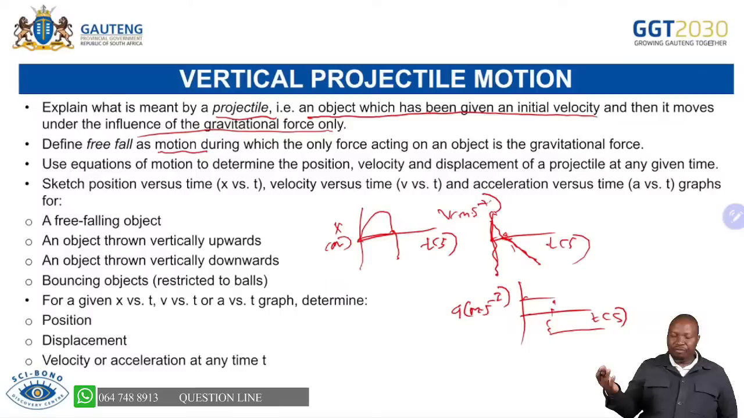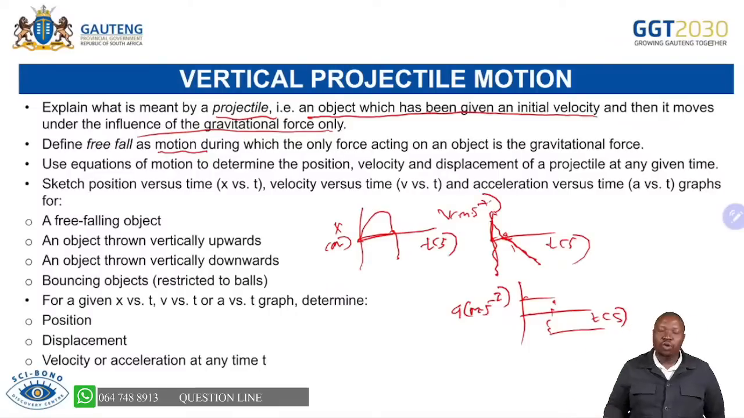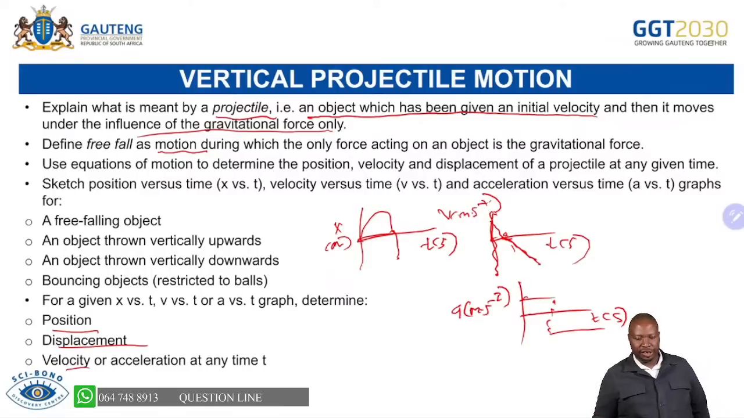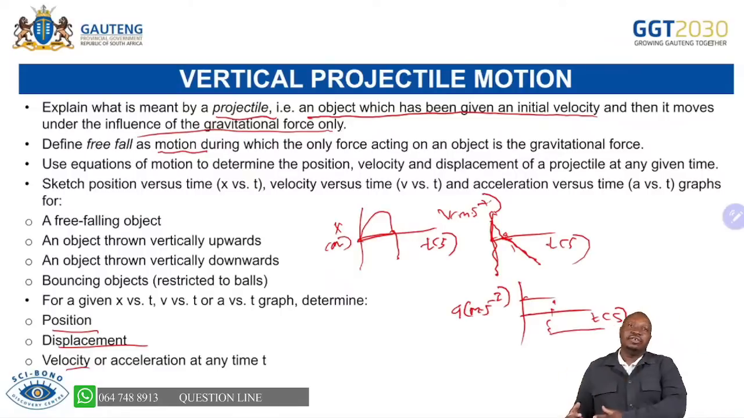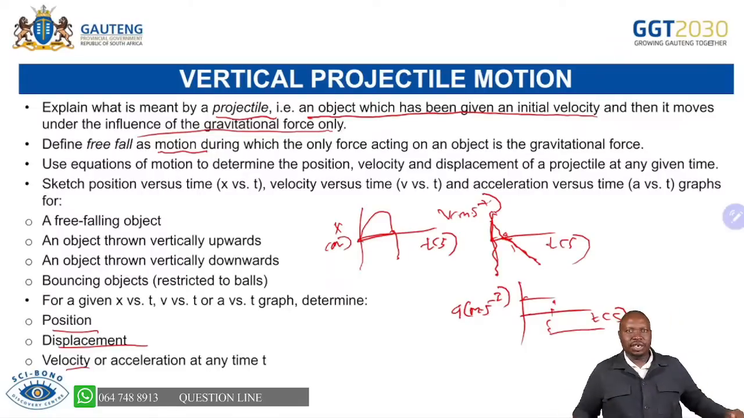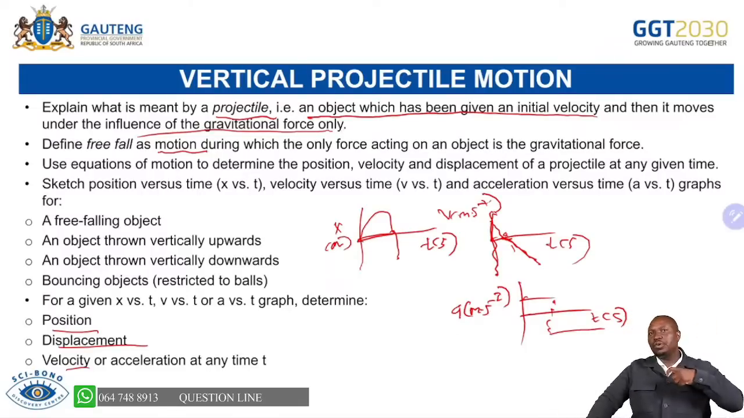The topics include the free falling object, an object thrown vertically upwards, an object thrown vertically downwards, and bouncing balls. We only do the bouncing balls, and then for a given graph, you must be able to determine the position, displacement, and velocity or acceleration. So we'll give some of the questions. Tomorrow you are expecting either you will get a graph or you will get information. Then you will be asked either to draw a graph if the question comes, or you will be given a graph, then you will answer questions based on that.